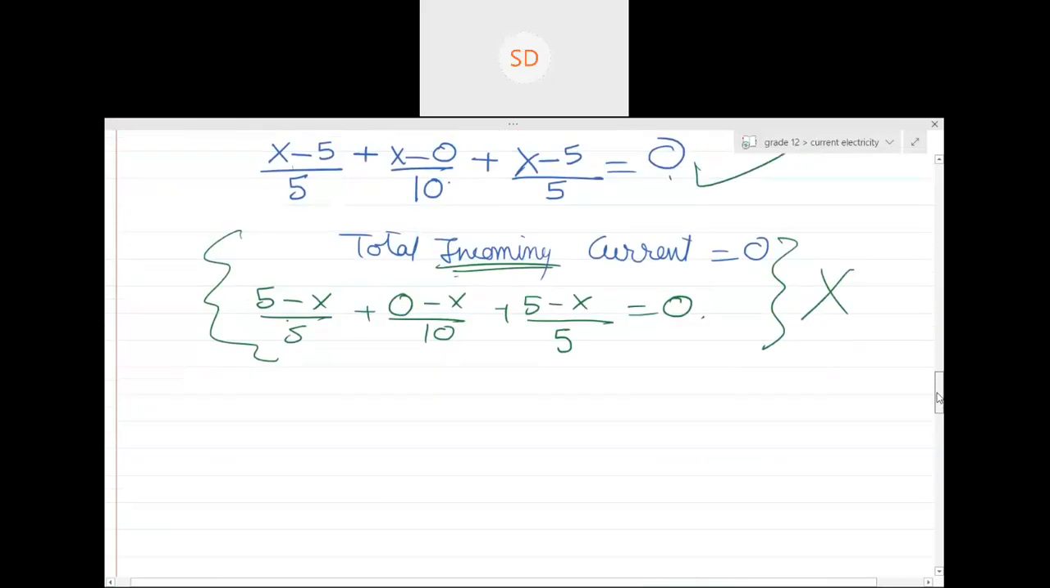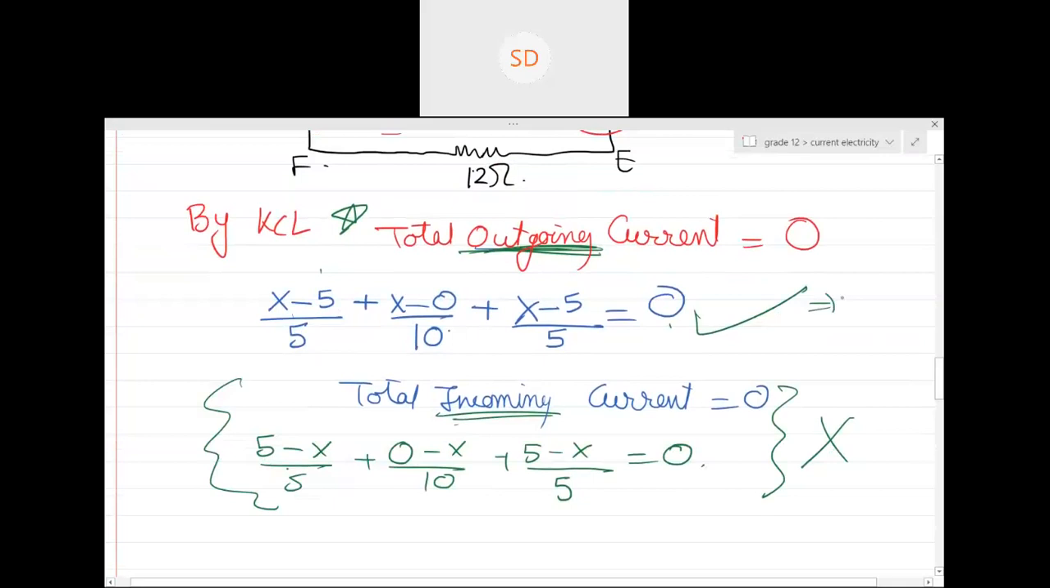When you solve this equation, can anyone tell me what will be the equation after solving, what will be the value of it? Yes, please. Anyone? 2x minus 10 plus x.